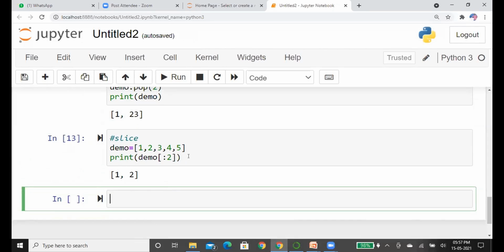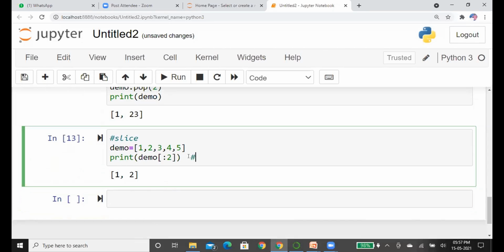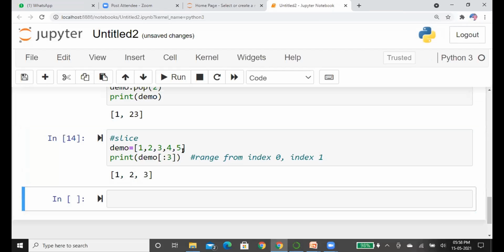It ranges from index 0 and index 1. We can see a few more things. Now we have given the range of 3. See, we go through index 0, 1 and 2.